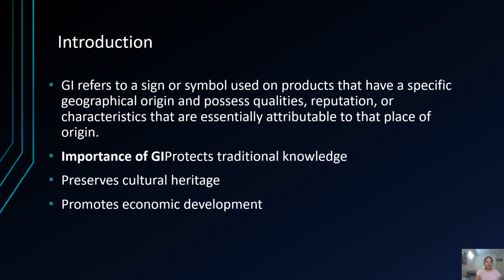GI refers to a sign or symbol used on products that have a specific geographical origin and possess qualities, reputation, or characteristics that are essentially attributable to the place of origin. The importance of GI is that it protects traditional knowledge, preserves cultural heritage, and promotes economic development.